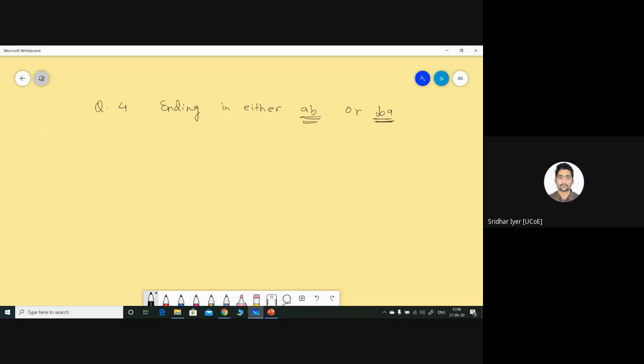It's very logical. You can think of a similar kind of approach. It is ending in either AB or BA. Start drawing with the diagram first and then move on with the table. It will make things really clear for you.